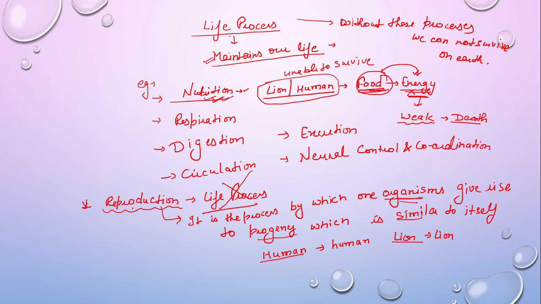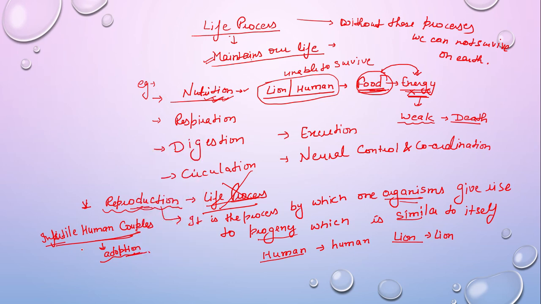Now why is reproduction not considered a life process? Suppose we have so many infertile human couples. Do you know the meaning of infertile human couple? It means a couple who cannot reproduce. But if they want a child, they have many options, like adoption. So they have not reproduced that child, they have just adopted that child.